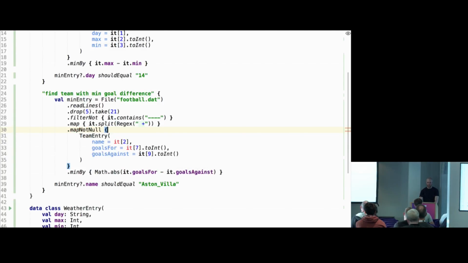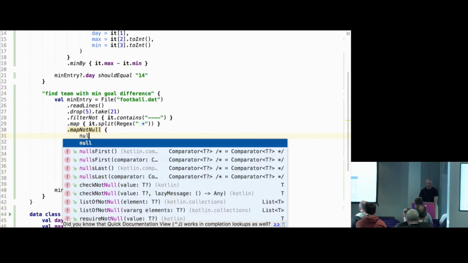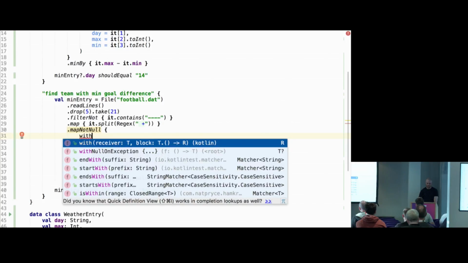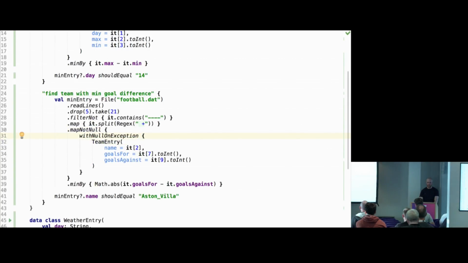There is a function built into Kotlin called mapNotNull. It basically will create an entry, but then here we'll do nullOnException. And this is some other function. So basically what's going on here: if this parsing conversion to integer explodes, this withNullOnException will catch the exception and return null. And this mapNotNull will filter out nulls. So it maps and also filters out nulls.